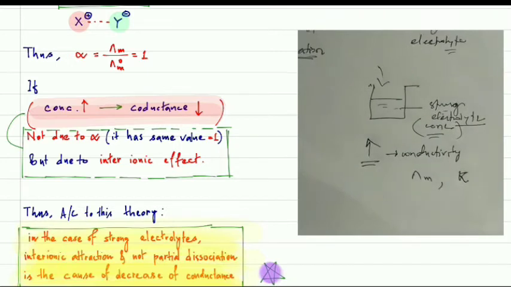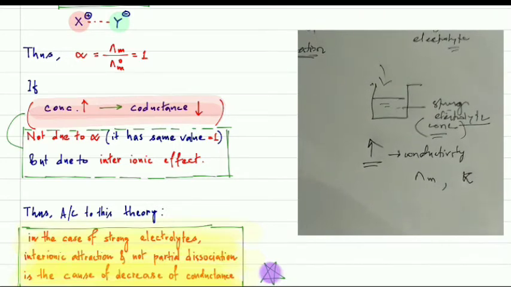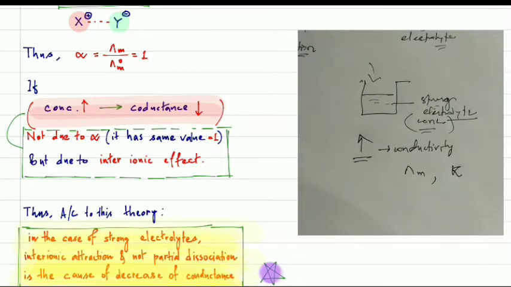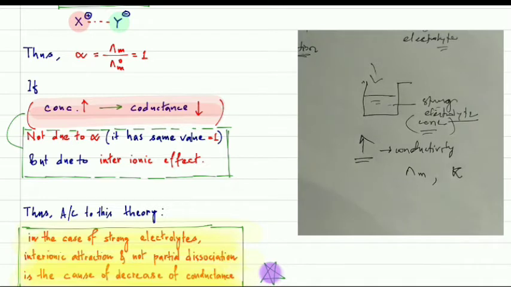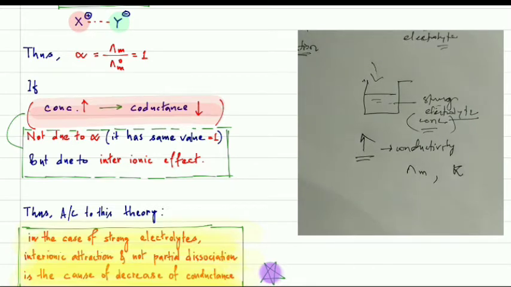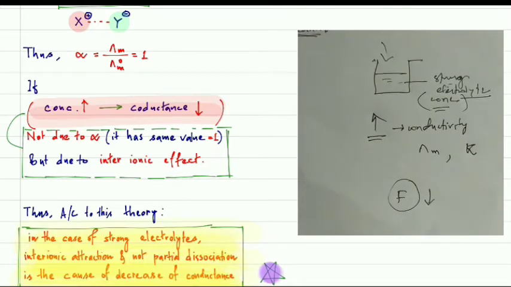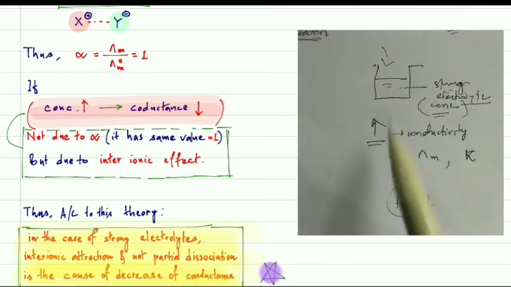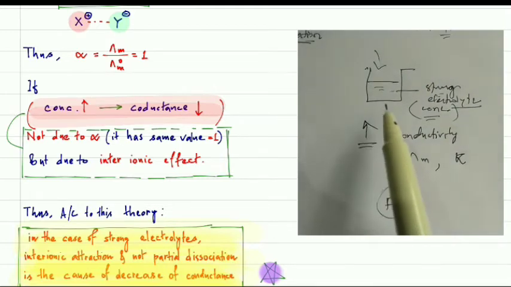But why does the increase occur? According to Debye-Hückel theory, this is not because of ionization, because they are already completely ionized, but because of interionic attractions, because the interionic attraction will be lower if you add more and more solvent to that solution.